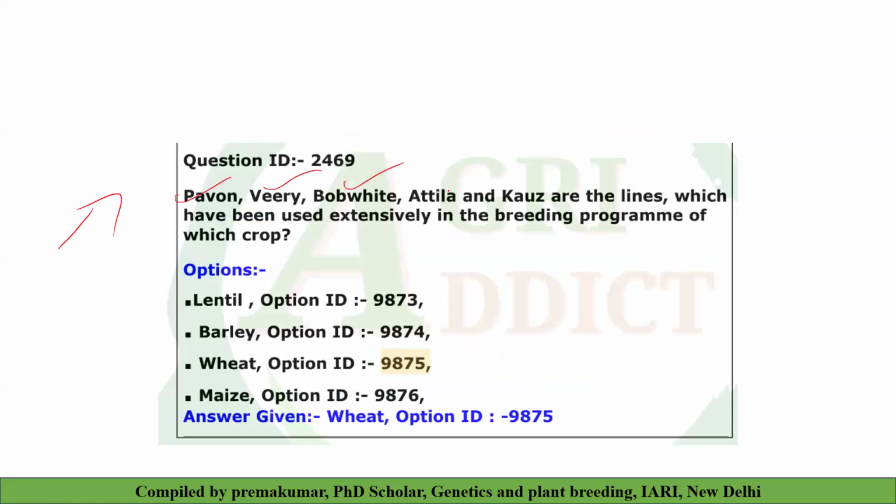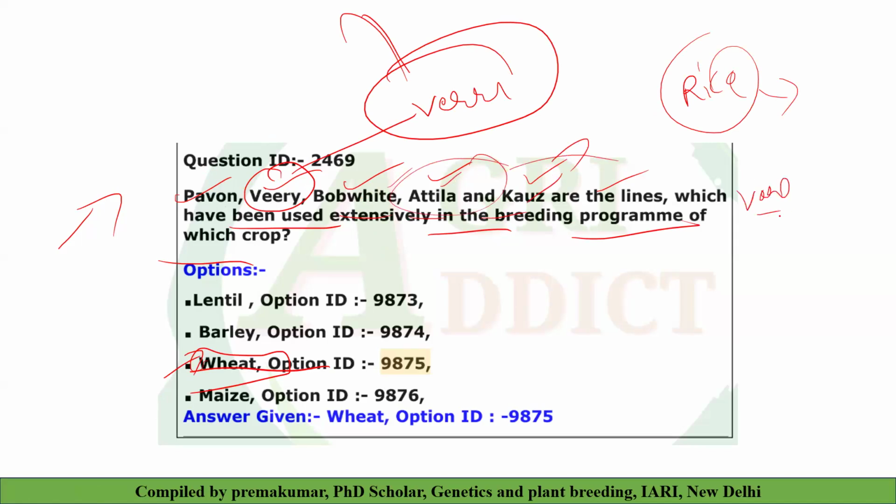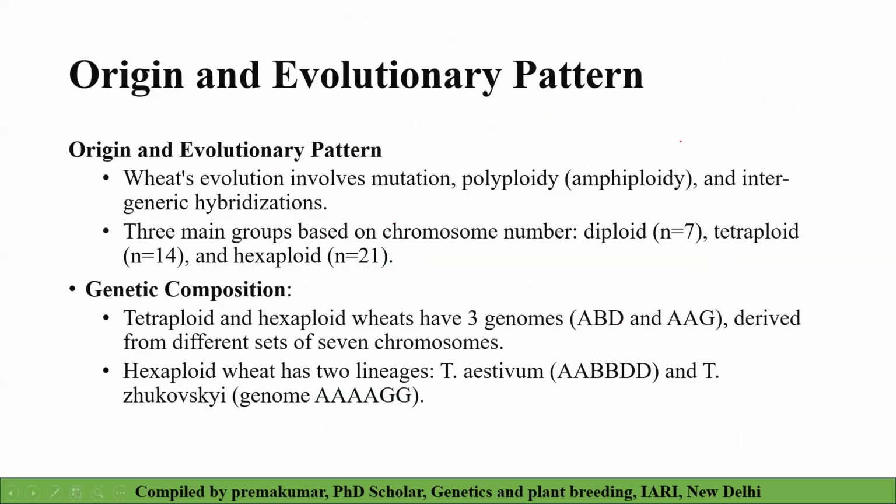Then Pavan, Veri, Bovide, and Attilia and Coach are the lines which have been extensively used in the breeding program of each crop. If you don't know anything, we know that the Veri series is of wheat. It's very famous. By looking at this one only, we can know that it's a wheat. And in rice, we discussed so many lines. These were the varieties which are cultivated across the world: Pavan wheat, Bovite wheat, Ataria wheat. Very important to remember, because nowadays all wheat varieties are developed from these wheats. That's why these were asked in the exam.